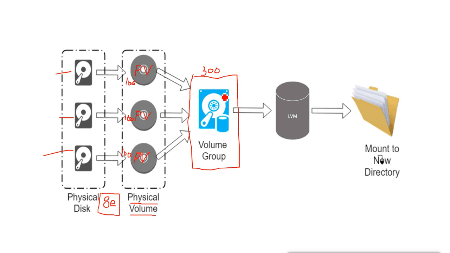From this volume group you can create LVMs of any size. That is the flexibility it gives you. It does not depend on a single physical volume. It is not like you have a single volume of 100 GB so you can create only a partition up to 100 GB. You can go less than 100 or more than 100, any size you want.